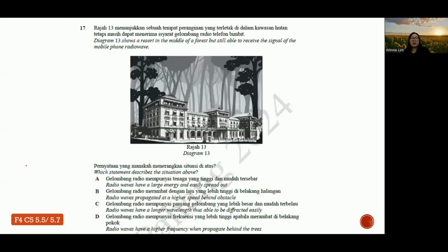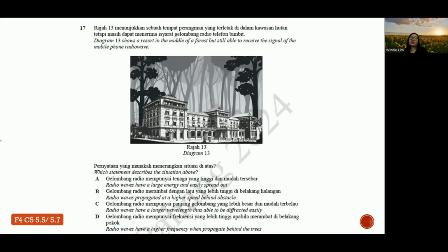Question 17. Diagram 13 shows a resort in the middle of a forest, but still able to receive the signal of the mobile phone radio wave. Which statement describes the situation above? Again, we go through all the options first. Radio waves have large energy and easily spread out. They can spread easily, but not due to energy. The idea of spreading out means diffraction.